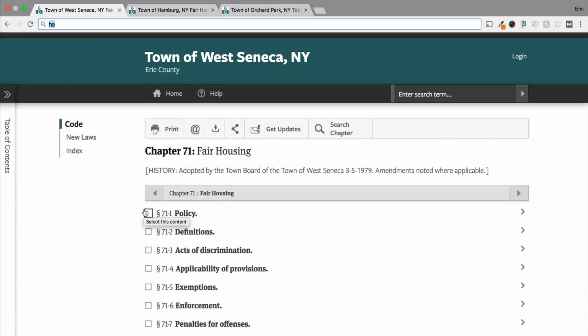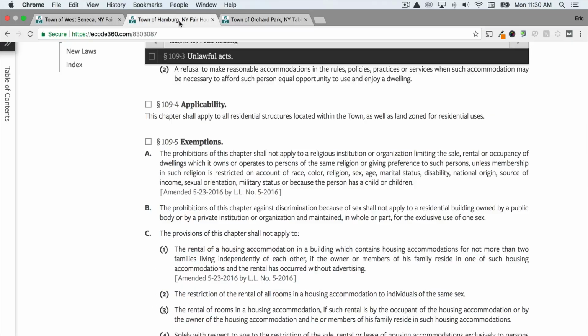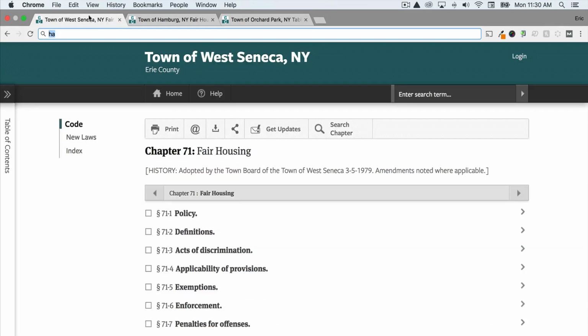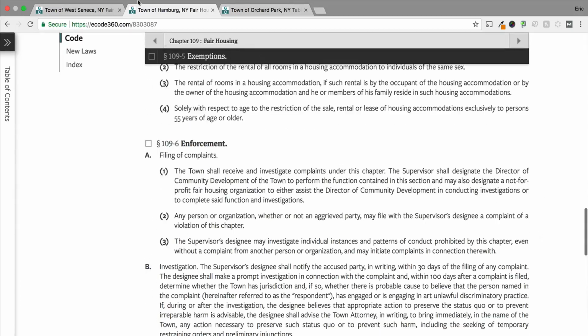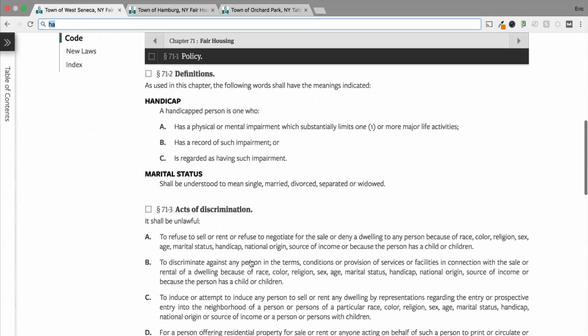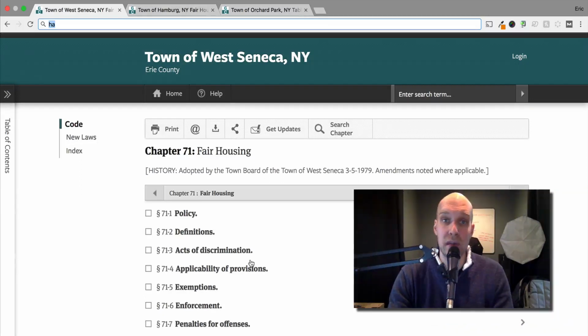So hopefully you can find something for your town. It might not be as easy and clean as this, but look up the fair housing laws for your town. And like I said, it's very clear that they're very different from town to town. All 3 of these towns are in the south towns of Buffalo, New York, and Hamburg's are very, very lengthy. Orchard Park didn't have anything at all, and West Seneca addressed a few issues with fair housing. So hopefully you take the time just to look up the town that your rental resides in and see if there are any fair housing laws you should be aware of for that specific town.